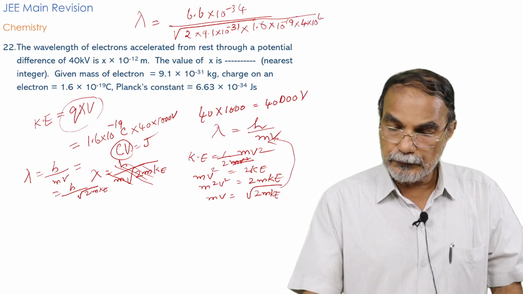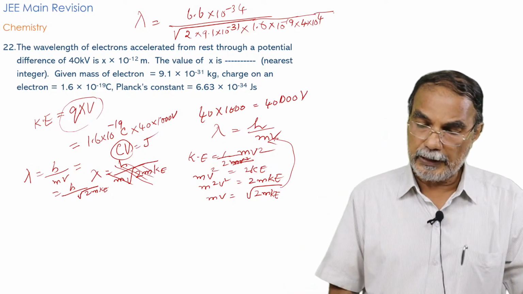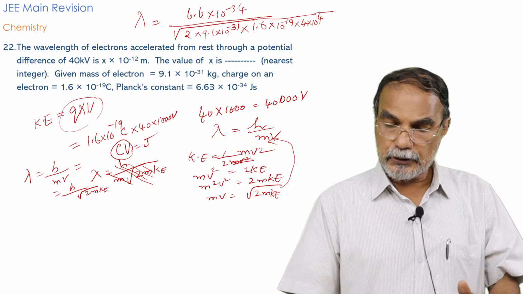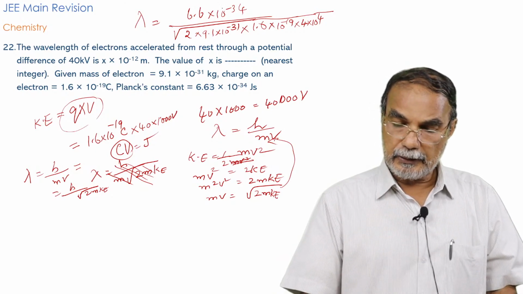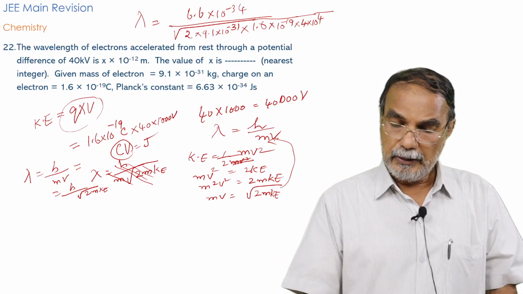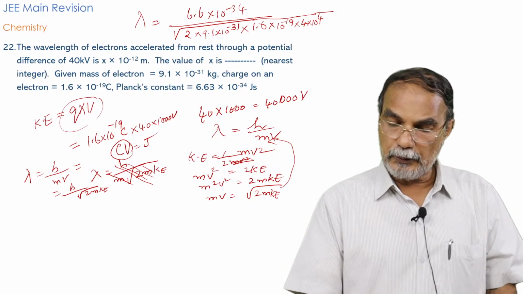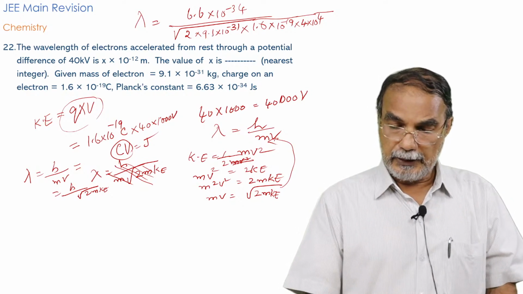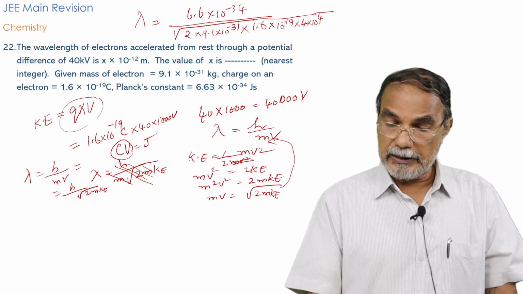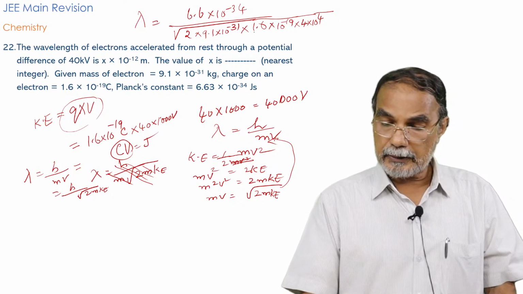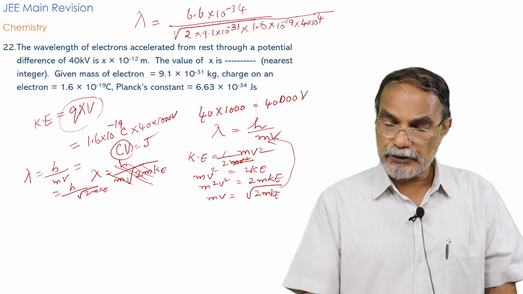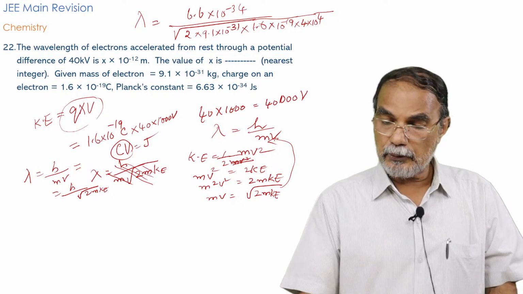So here you can bring all these 10 to the powers together and take the square root and cancel with the 10 raised to minus 13, and here is square root of 2 into 9.1, 1.6, 4. You take this as 9, then square root of 9 is 3, and here convert this into 16 by multiplying with the 10 and making this 10 raised to minus 20, so that 16 square root is 4 and square root of 4 is 2.